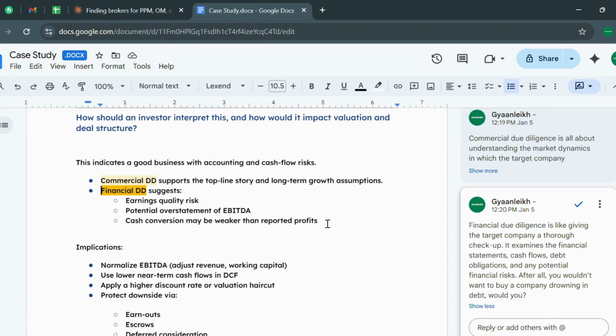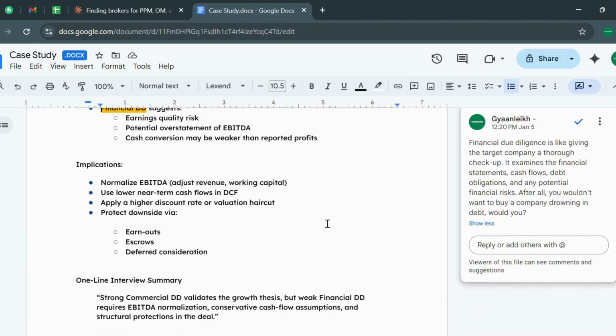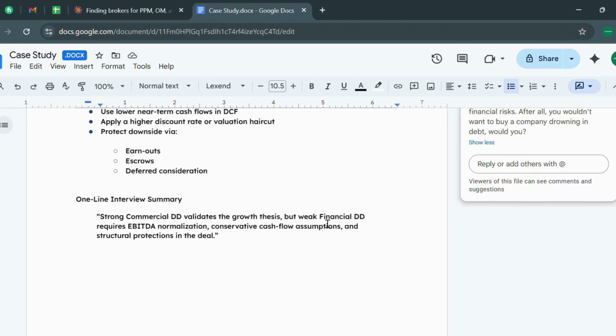Commercial due diligence suggests the top line story and long term growth assumption, but financial due diligence suggests earnings quality risk, potential overstatement of EBITDA, and cash conversion that may be weaker than reported profits. The implication is to normalize EBITDA, adjust revenue and working capital, use lower near-term cash flow in DCF, apply a higher discount rate on valuation haircut, and protect the downside with earnouts, escrow, and deferred consideration.